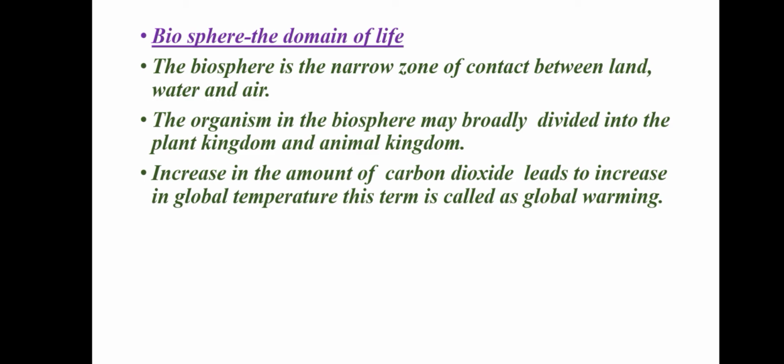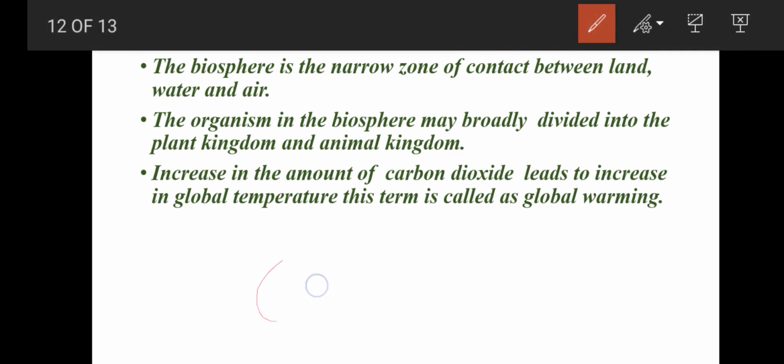So emissions from industries, thermal plants and vehicles pollute the air. Carbon dioxide is important to constitute the air, but if the amount of carbon dioxide increases, it leads to an increase in the global temperature. That is called global warming. If the CO2 level increases, the global temperature will increase, and this leads to global warming.